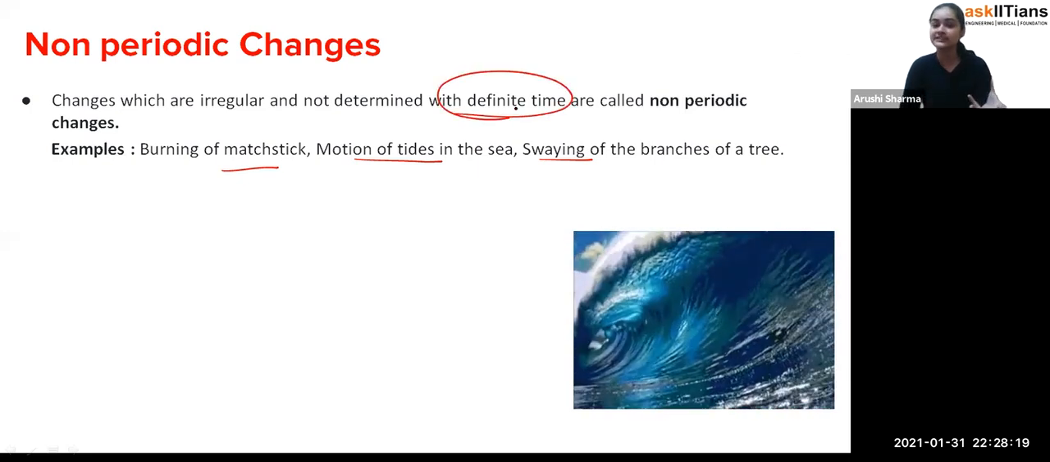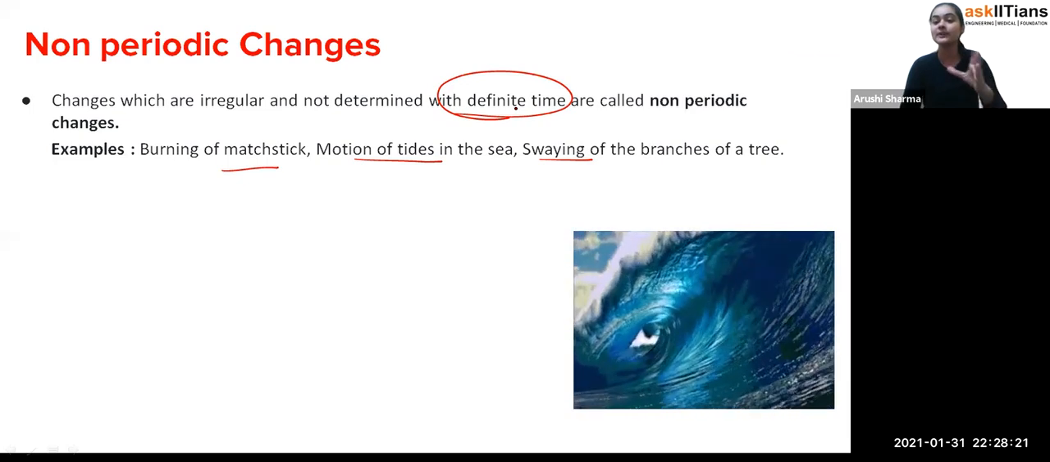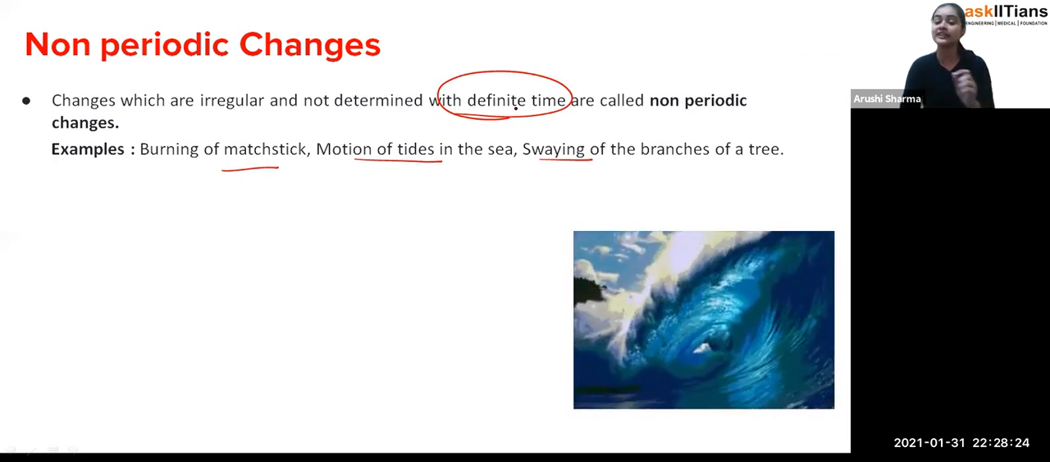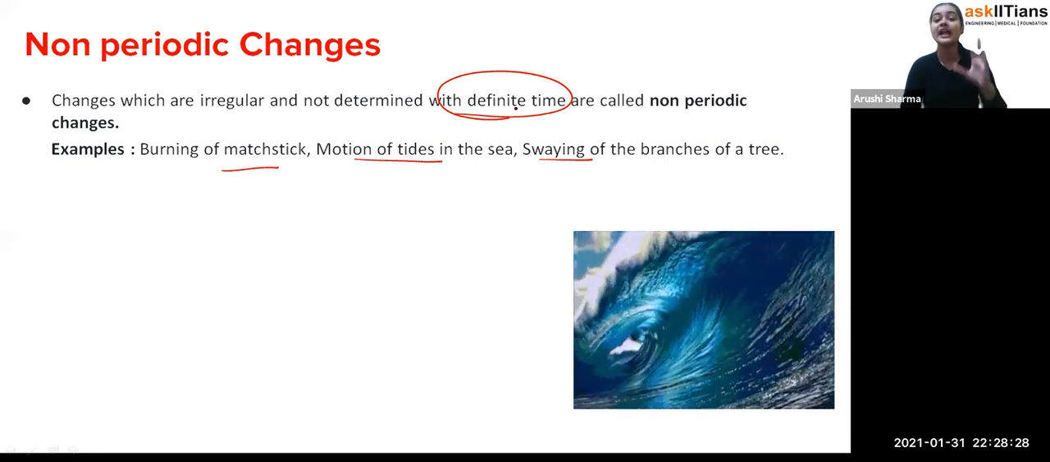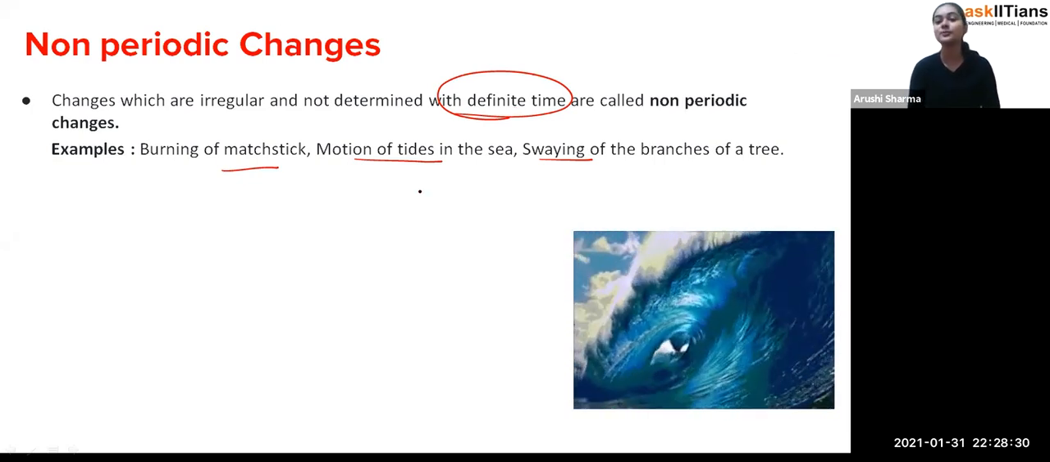Like burning of matchstick, you have seen that there is no particular time in which the matchstick is going to burn, like in 1 minute it is going to be burned, or 2 minutes it will take, or 3 minutes it will take. It just starts burning whenever it wants to burn. Exactly. So that's how burning of matchstick is not a periodic change. Same case with the motion of tides. When the tides have to come in the sea, it's not having any particular interval of time, na, that in the day it should be there, or at night it should be there. So these changes are non-periodic in nature.